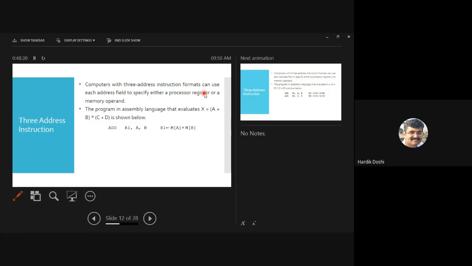Do you agree with this? What will be the next step? Similarly, you need to give the answer like this. This is an instruction: Add R2, C. Absolutely correct. Is it fine? Now what next?